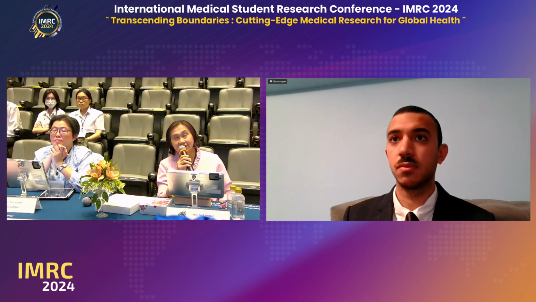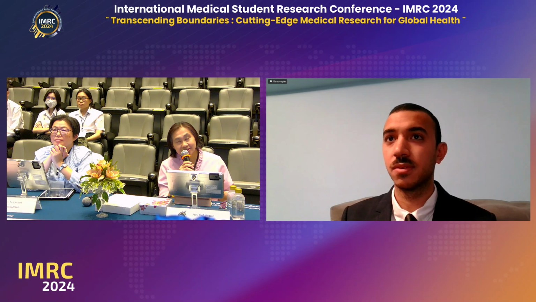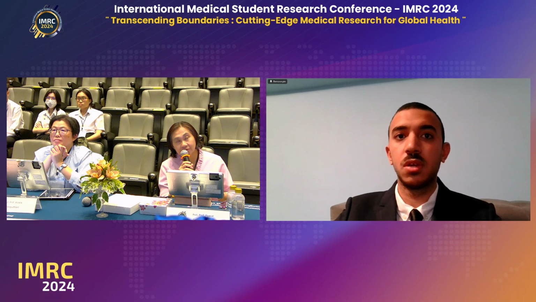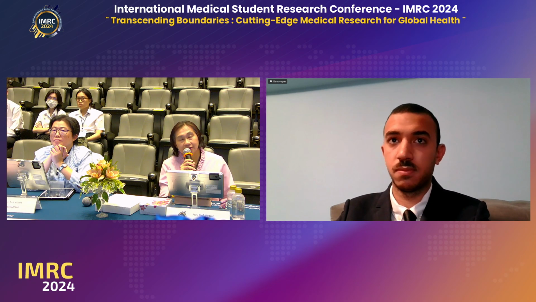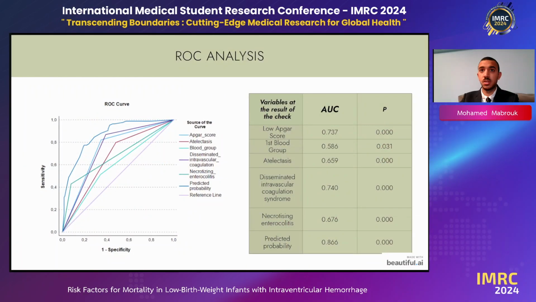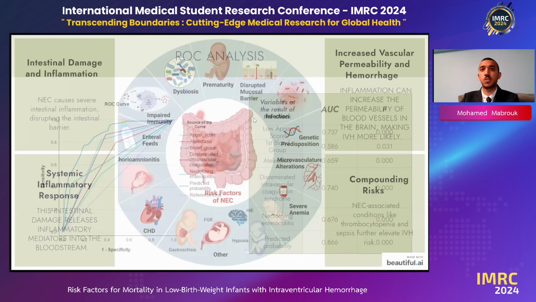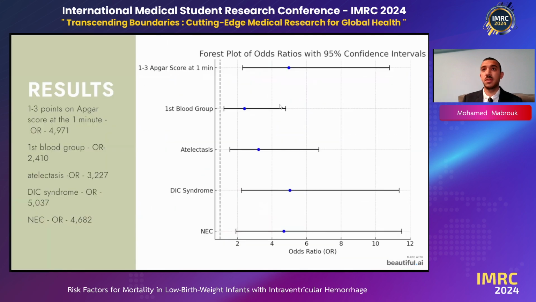Maybe just one comment. Can I see the main slide that shows the odds ratios of each risk factor? Can you show again the slide that presents the odds ratio of each risk factor? Yes, the fourth plot. That's just my comment, that this is a very important slide of your result. I think you showed this slide for a very brief time, so I would like to see it more.